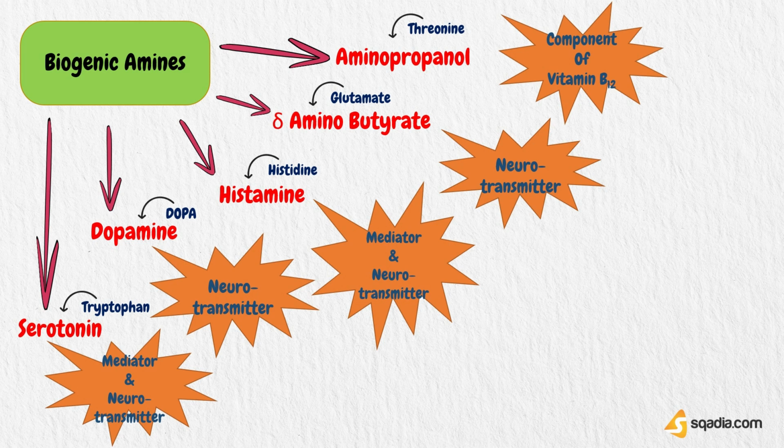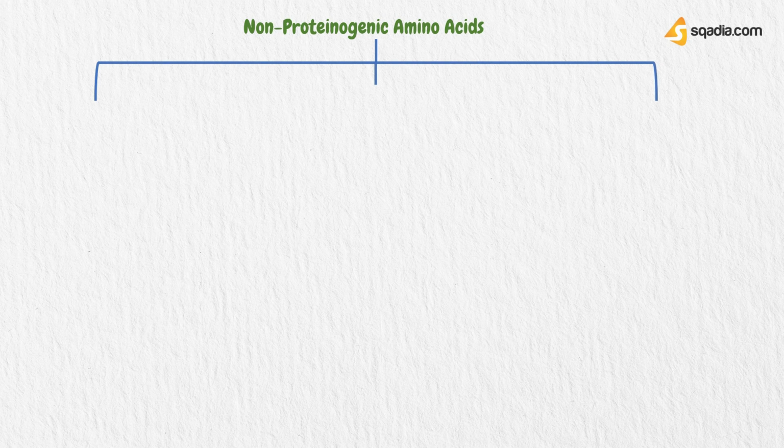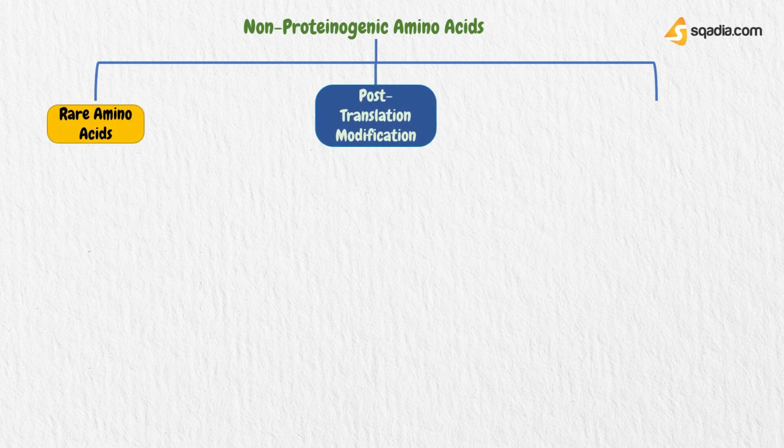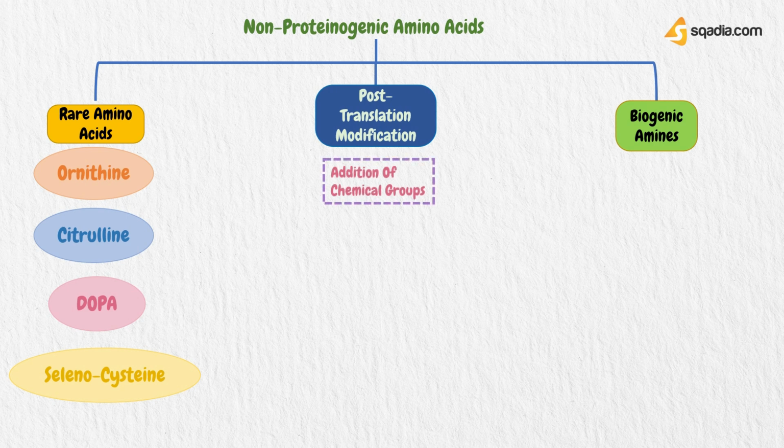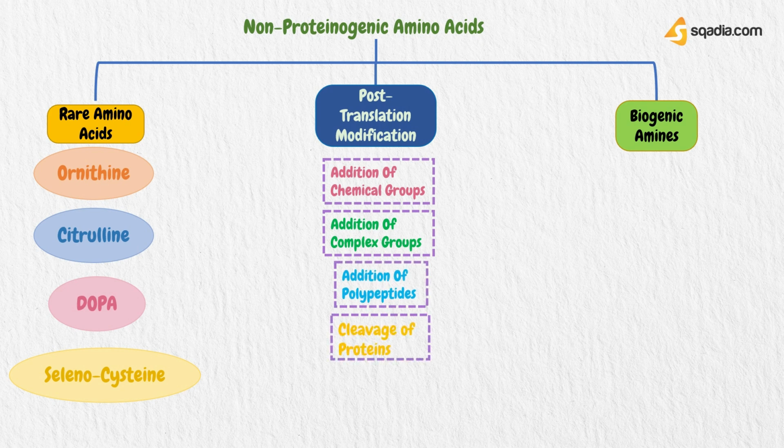Okay, so that was it with the non-proteinogenic amino acids. Let's have an overview. Non-proteinogenic amino acids are divided into three types: rare amino acids, PTM or post-translation modification, and biogenic amines. Important rare amino acids are ornithine, citrulline, dopa, and selenocysteine. PTM are based on the addition of chemical groups, addition of complex groups, addition of polypeptides, cleavage of proteins, and on the amino acid modification.